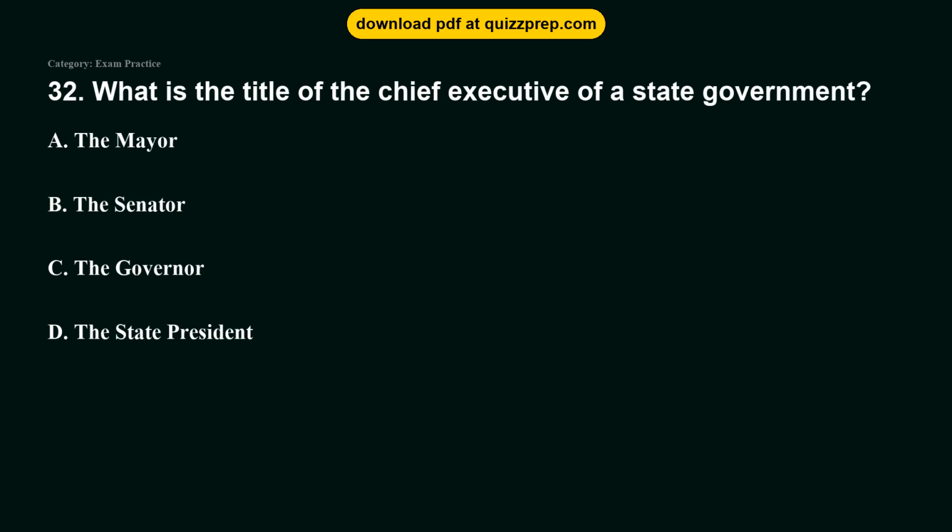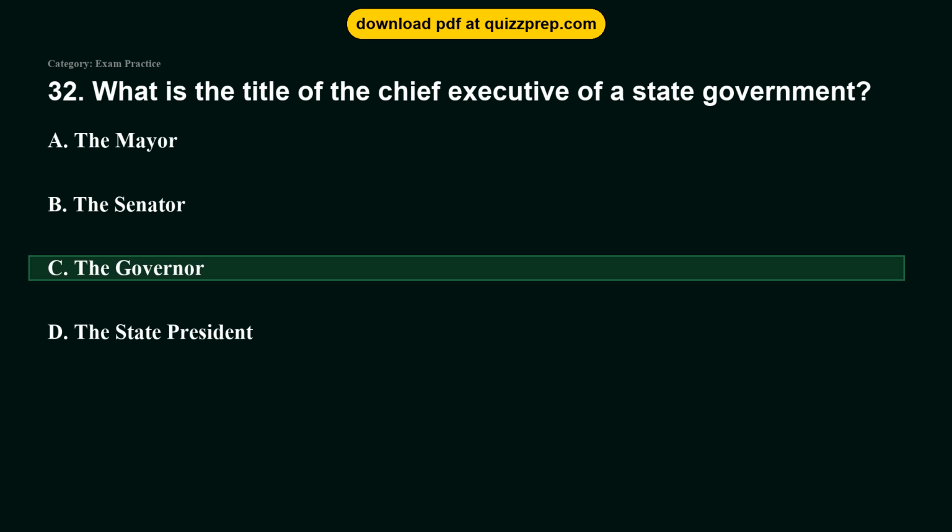Question 32. What is the title of the chief executive of a state government? Option A, the mayor. Option B, the senator. Option C, the governor. Option D, the state president. The correct answer is option C, the governor. The governor is the elected executive head of a state government in the United States.